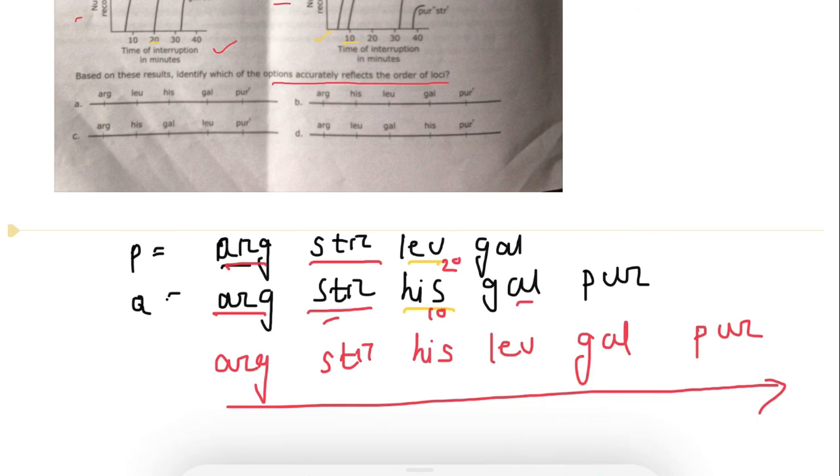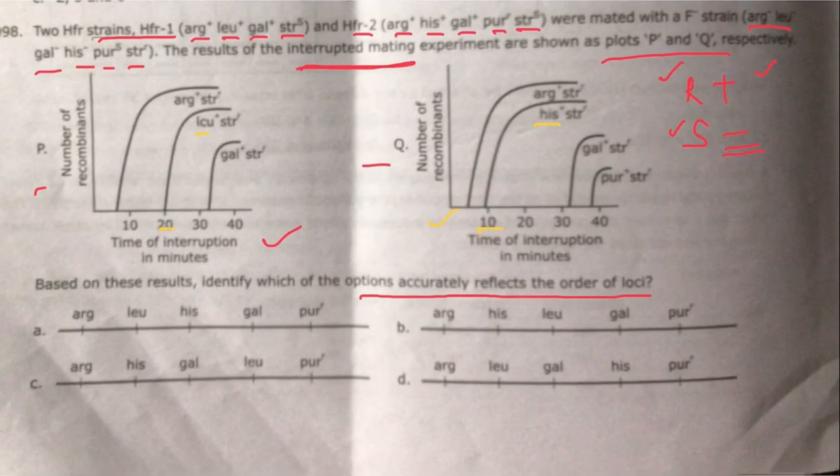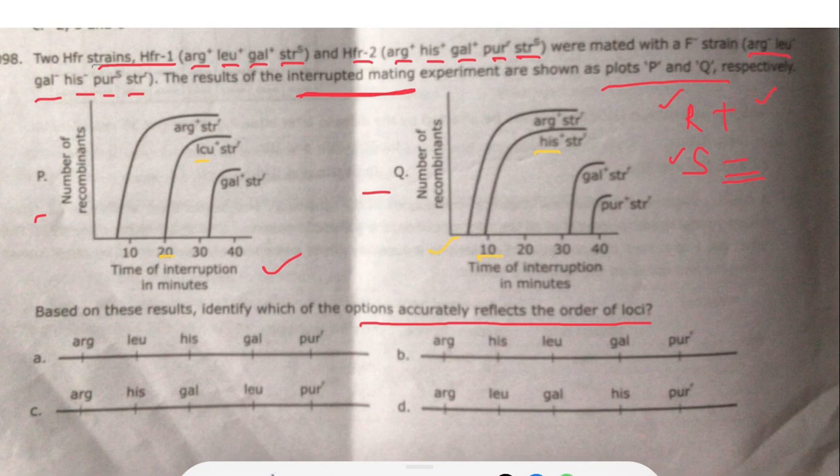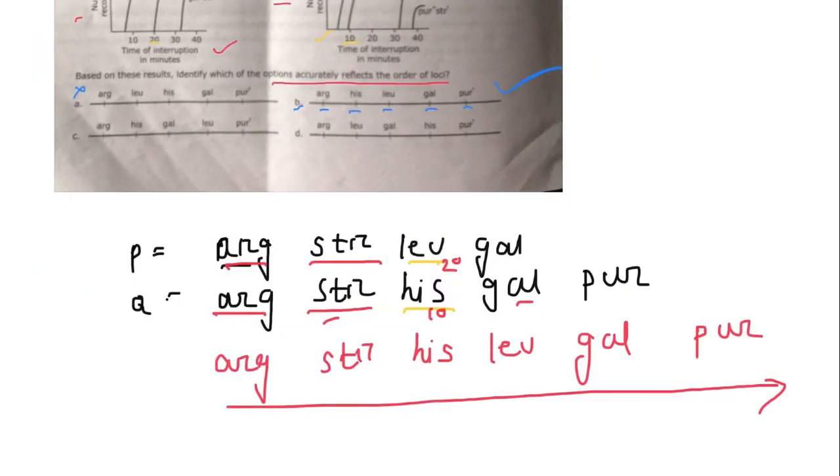So look at the options. Option A, arginine, then leucine, then histidine. No, that is not the correct answer. Arginine, then histidine, then leucine, galactose and puromycin. Yes, this one is the correct answer. So for this question the correct answer is option B. Actually streptomycin is absent in all the options, so it is arginine, histidine, leucine, galactose, then puromycin. This question carries 4 marks. In this way you can solve any question from bacterial genetics.